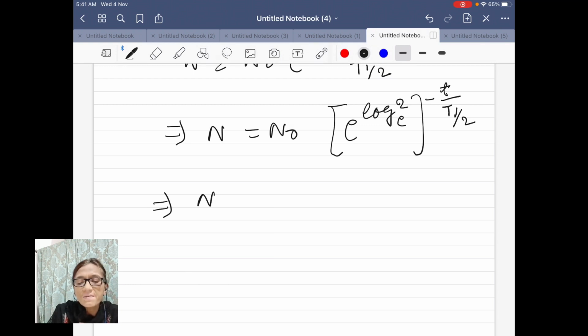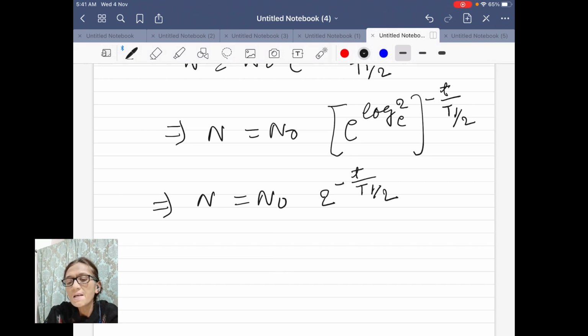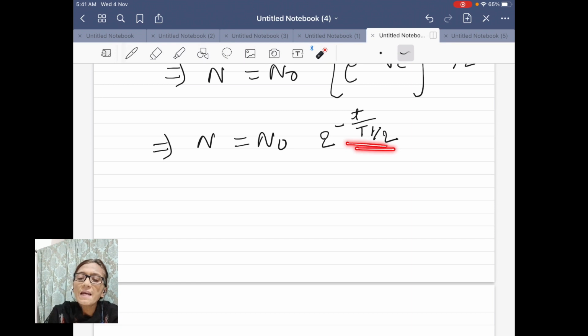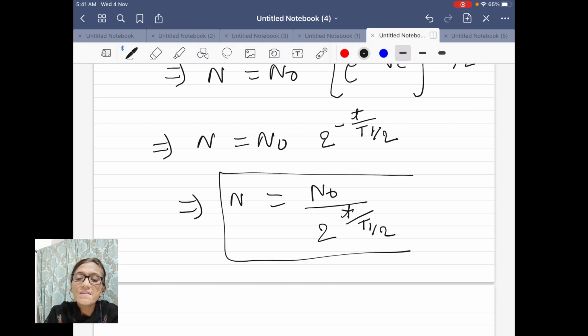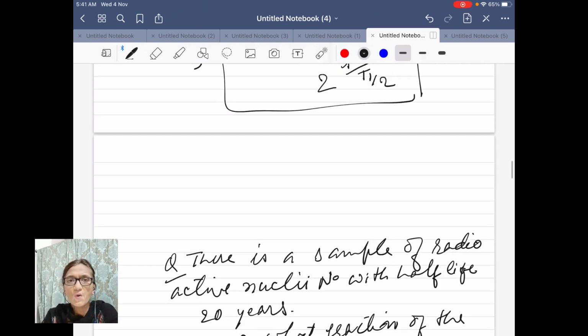Your N, number of active nuclei after time t, is equal to N naught 2 power minus of time divided by T half. Here again you have a negative exponent. You can take this quantity in the denominator. So N is equal to N naught divided by 2 raised to the power t by T half. This is a very important result. You may use this result in solving numericals.